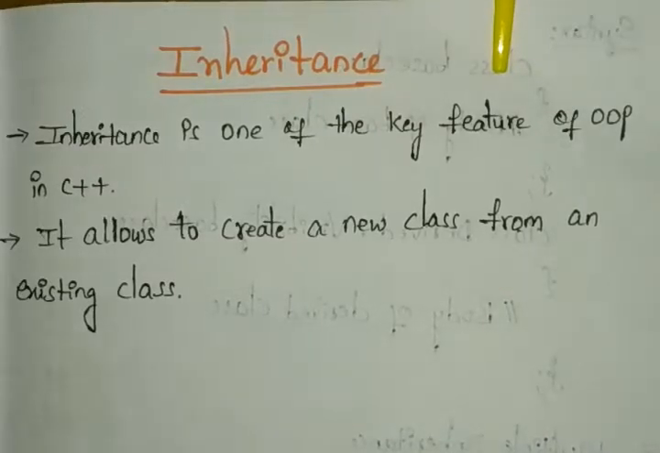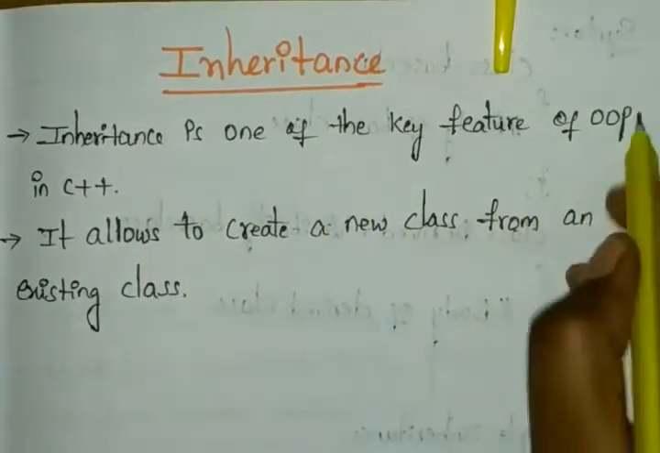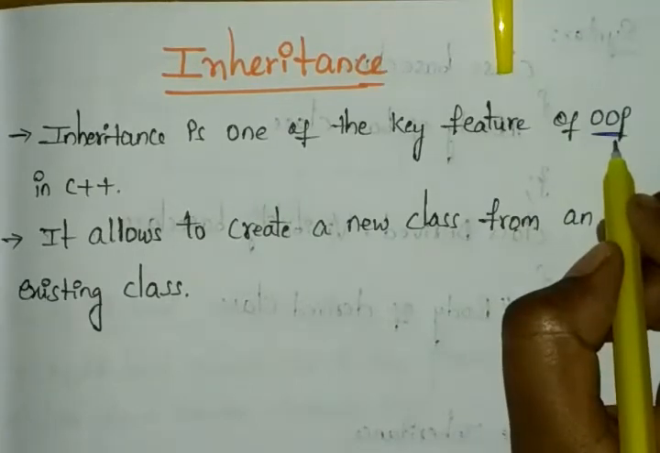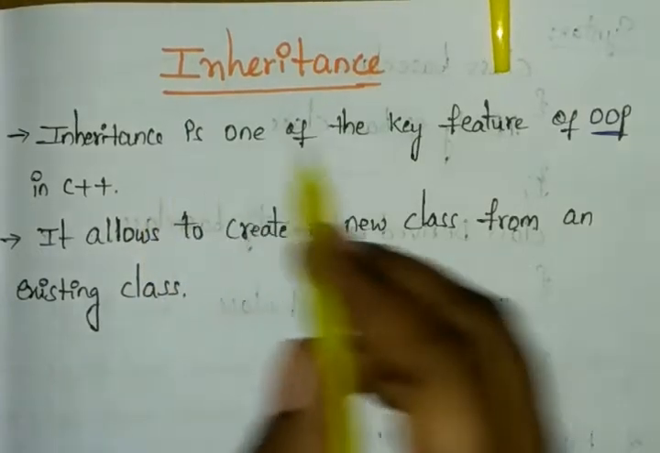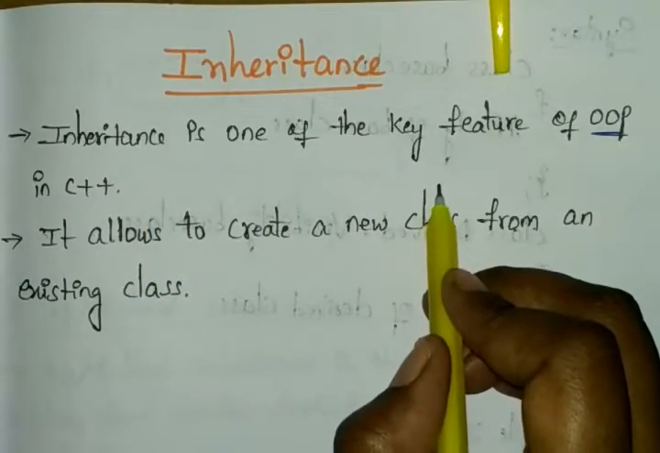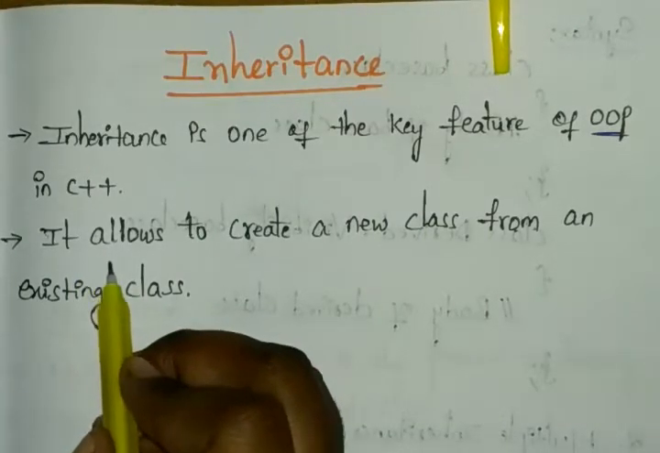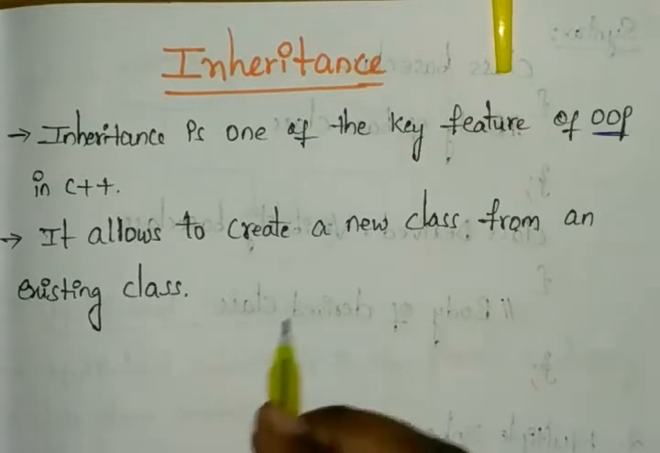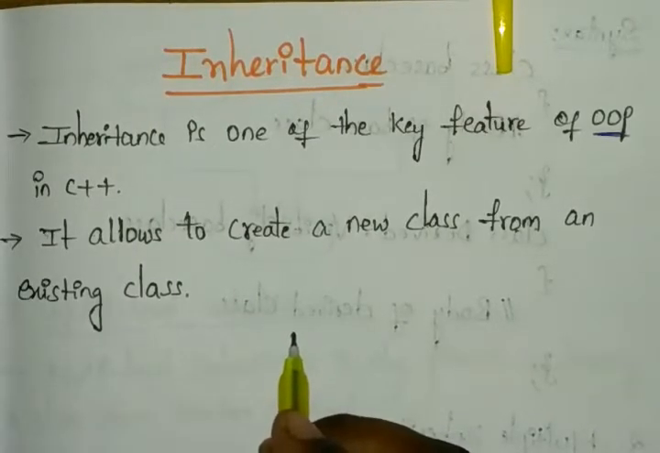Hello everyone. In this session we will discuss the inheritance topic. Inheritance is one of the key features of our OOPS concept. OOPS means object oriented programming. So inheritance is one key feature of object oriented programming in our C++ language. Inheritance can acquire the features of one class to another class. It will acquire the features from one class to another class.